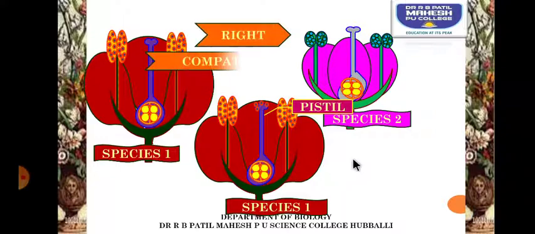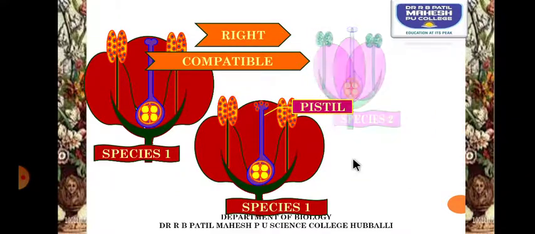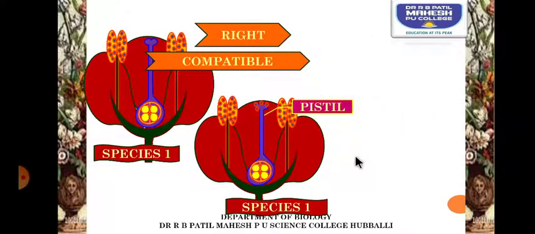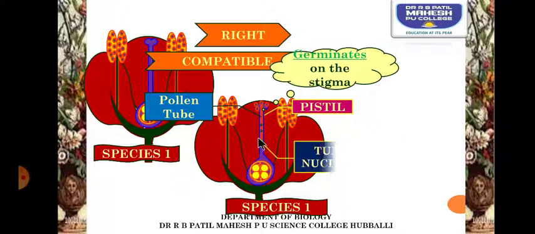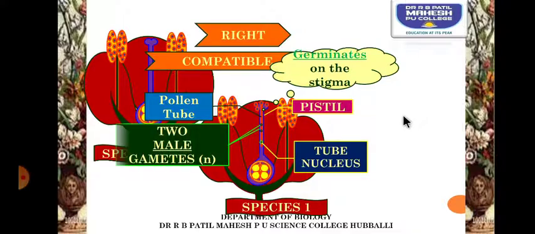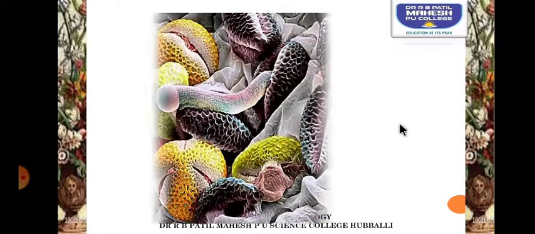So right type of pollen grains are said to be compatible and the wrong types of pollen grain are said to be incompatible. So the right type of pollen grains which have got deposited onto the stigmatic surface germinate on the stigma and develop a pollen tube. The pollen tube will have a tube nucleus and two male gametes, as we have discussed in the first year morphology of flowering plants. Two male gametes will be produced by the generative cell by undergoing mitosis.